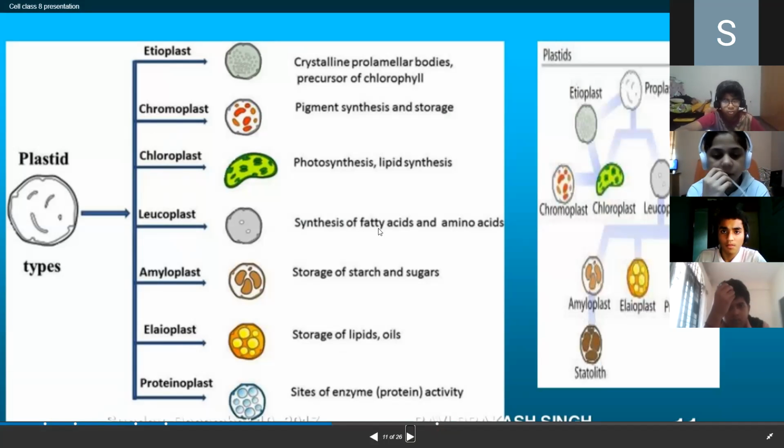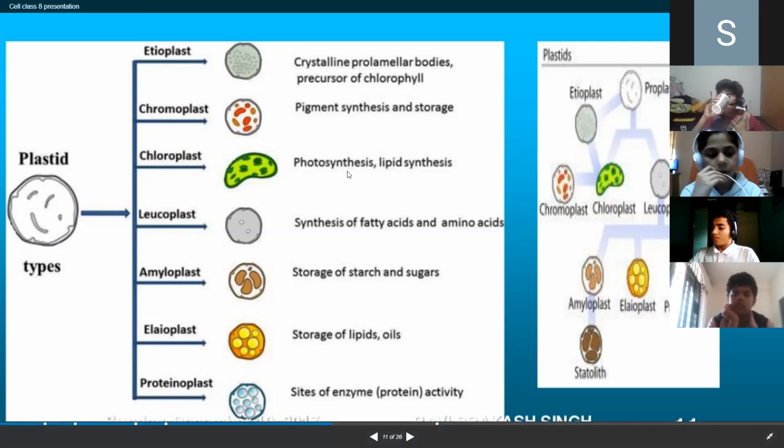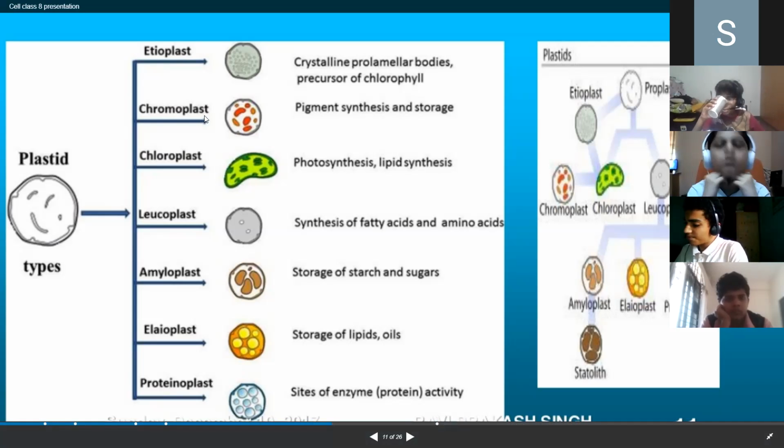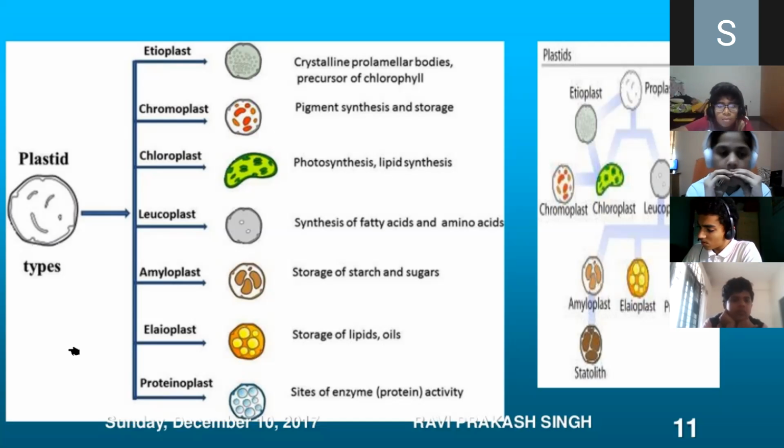Ma'am, what is lipids? Fat. Oil as fat content, lipids, unsaturated fatty acids. Okay, ma'am. Chloroplast helps in photosynthesis and lipid synthesis. Chromoplast is for pigment synthesis and storage. Etioplast is nothing but crystalline-like structures which are present in the chlorophyll. So these are the types of plastid which you observe in the organelles. Okay? Is it clear? Okay, ma'am.